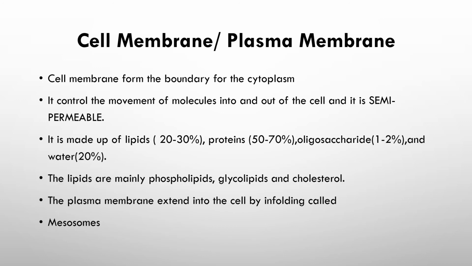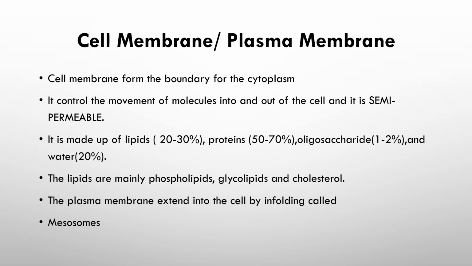The next is the cell membrane, or plasma membrane. The cell membrane forms the boundary of the cytoplasm, and it controls the movement of molecules into and out of the cell. So it acts as a semi-permeable membrane because it won't allow everyone to go out and won't allow everyone to enter the cell.